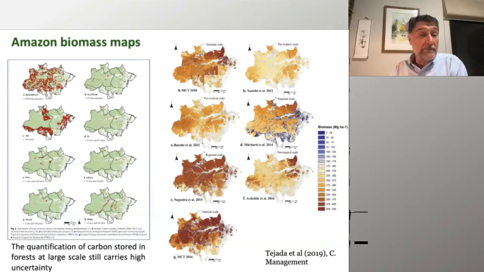When we're talking about the variation in biomass estimates, we see here a suite of biomass maps derived from different sources of data. On the upper left, we have one of the most extensive inventory data sets in the region, but it was done in the 70s and 80s, and it's called RADAM Brasil. It was a federal program that did this huge inventory in the region.